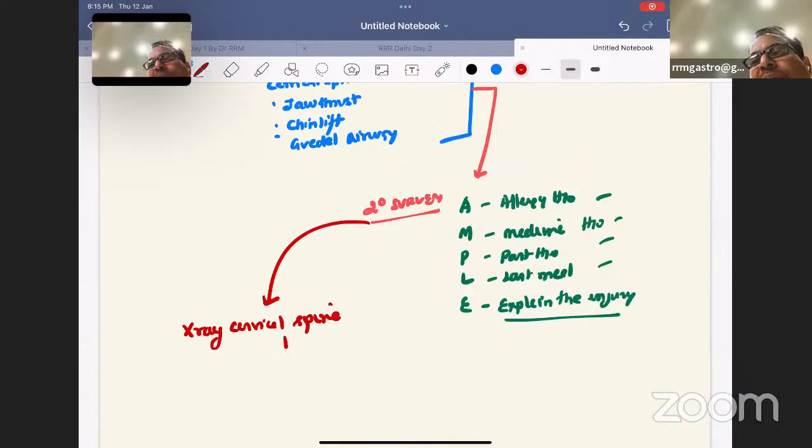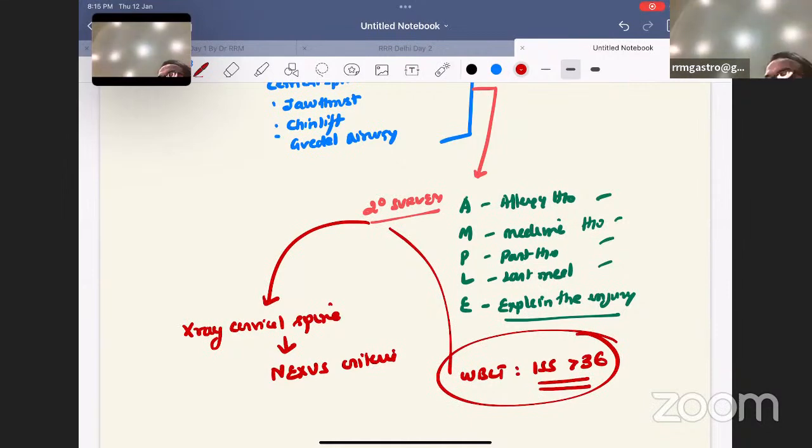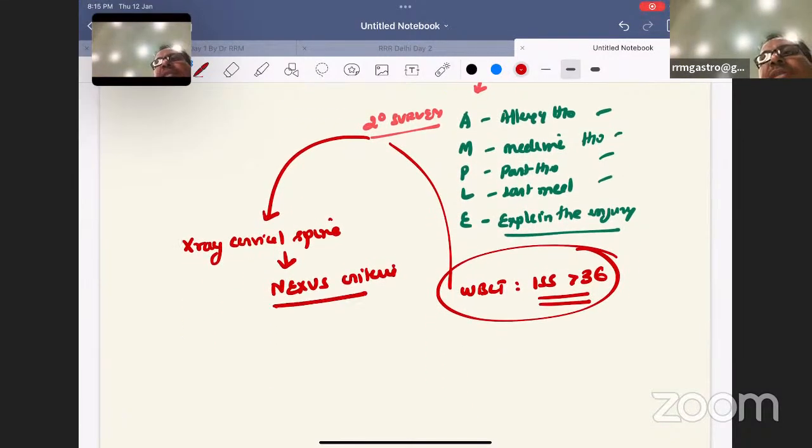X-ray of cervical spine will be taken based on NEXUS criteria. And whole body CT scan will be taken for injury severity score more than 36. So when the injury severity score is more than 36, we will take whole body CT scan, and X-ray cervical spine will be taken based on NEXUS.